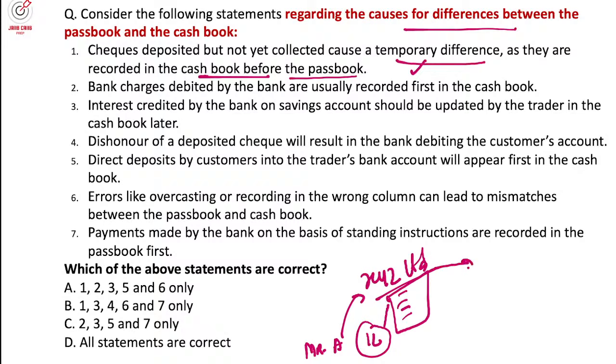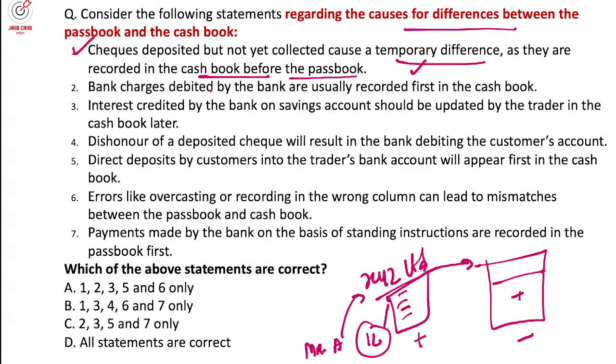Now they have deposited it, and let's say the date on the cheque is at some future date. In between, if we are doing reconciliation, it will show a higher balance in this, and a lower balance in this. So this is a temporary difference, because as that date arrives, it will get cleared and we will receive the money, and the bank account will also increase. The first statement is correct here.